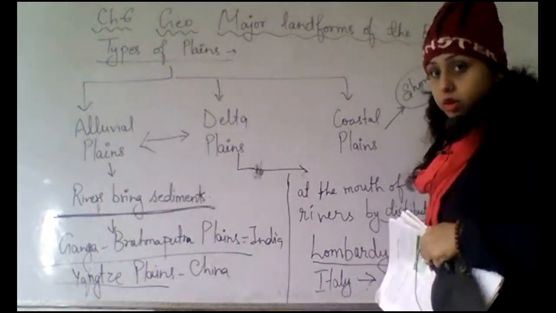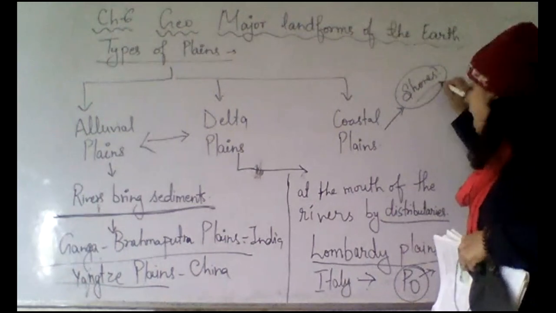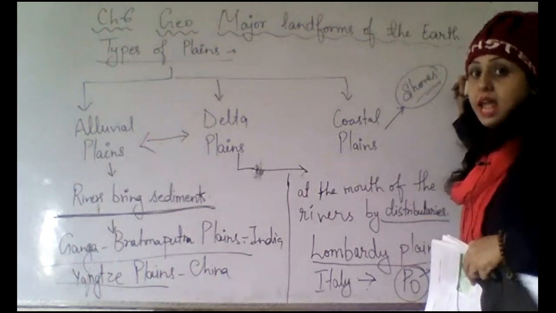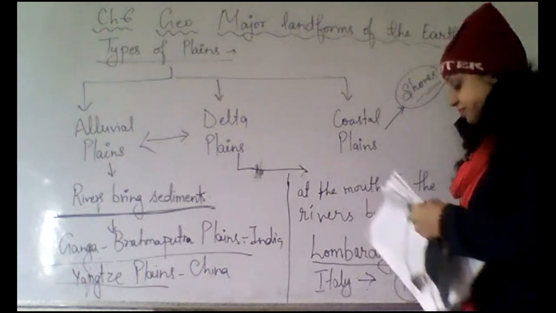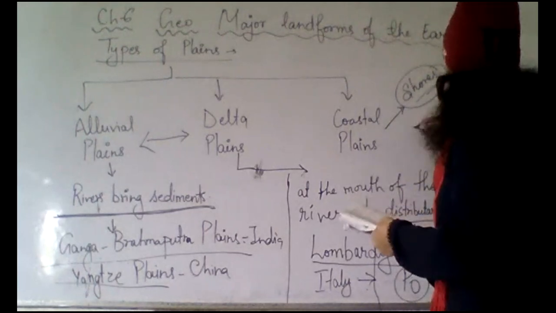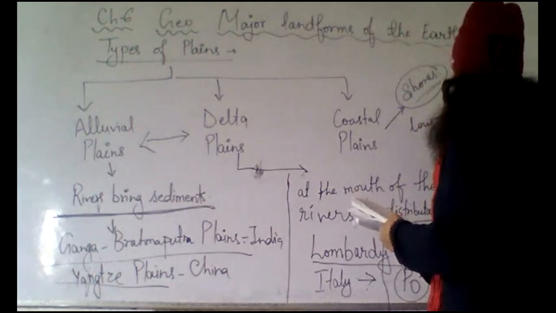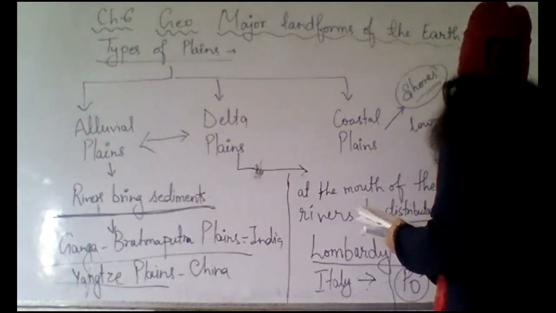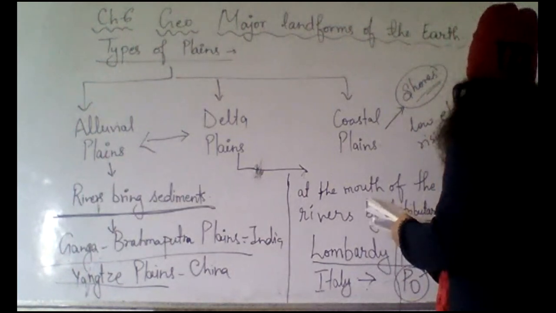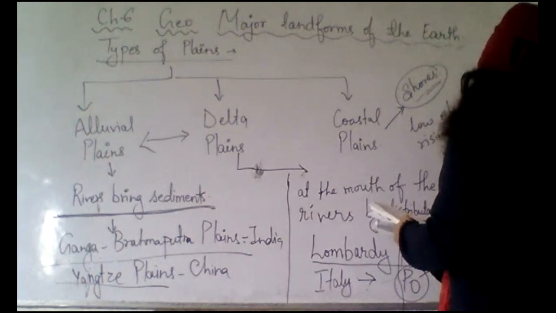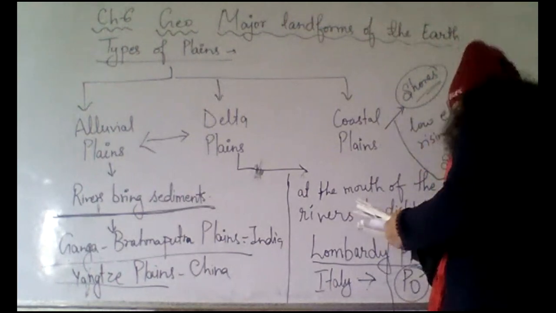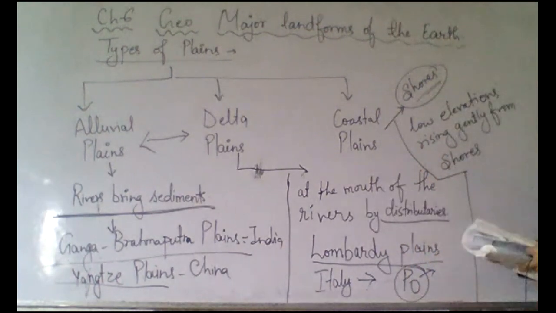Can anyone tell me what a shore is? S-H-O-R-E, shore. Find out and give me the answer fast. Now these plains have low elevations, rising gently from shores. So they develop on shores. That you need to understand.